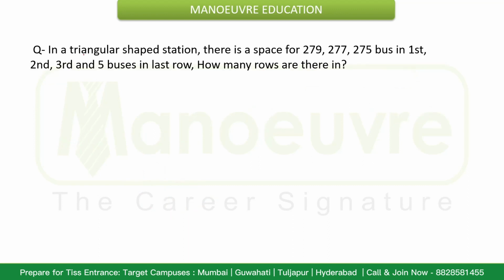Now, in a triangular shaped station, there is space for 279, 277, 275 buses in the first, second and third row, and 5 buses in the last row. So how many rows are there in total?